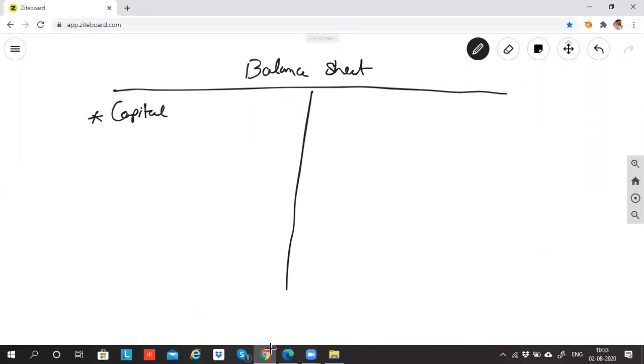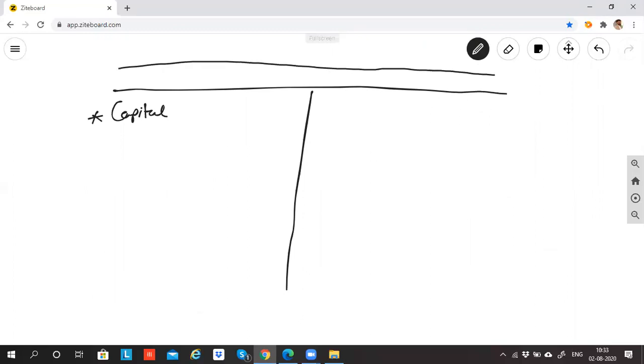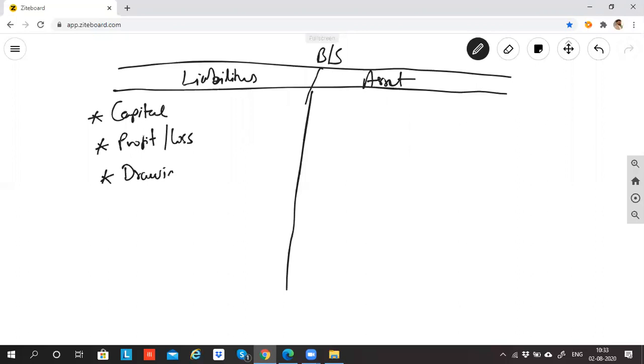So this balance sheet, this is liabilities, and this is assets. So on the liability side, we discussed capital. We discussed profit and loss. We discussed drawings. Okay.